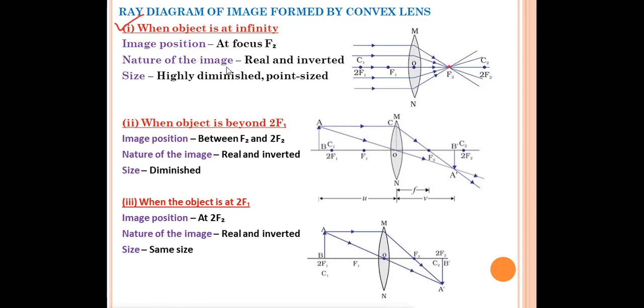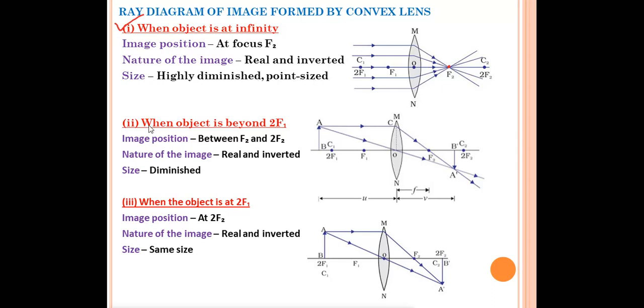What should be the nature of the image? All the rays are actually meeting at a point. So if the rays of light are actually meeting, then we can say that the image is real and inverted. And what is the size? Since you can see it is a point size image, you can write highly diminished or point size image.